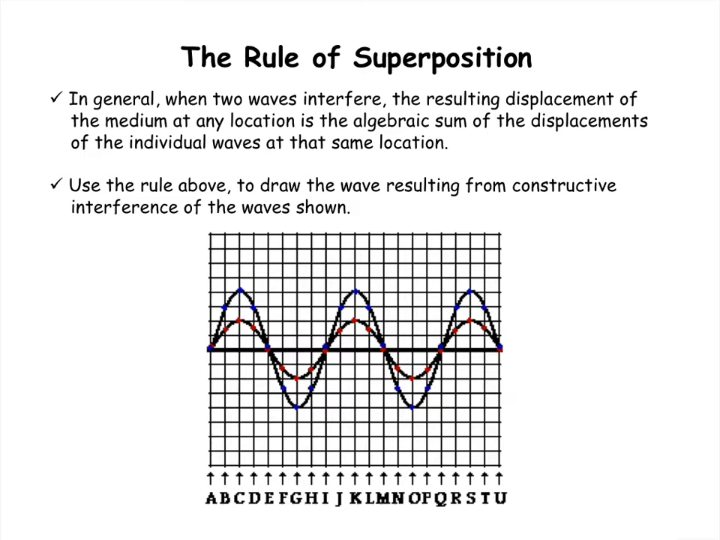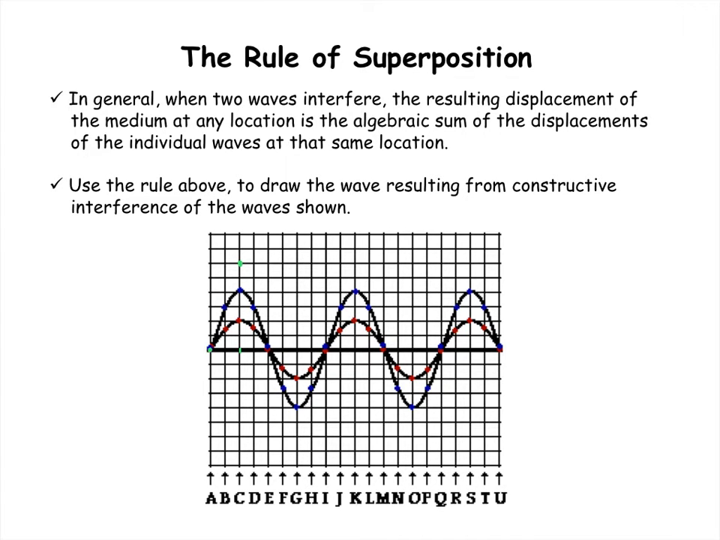The way to solve for the resulting interference pattern is basically doing math. At any location, you're adding the displacements of the red and the blue wave. I'm going to work exclusively with crests and troughs, and I'm going to make the resulting waveform in green. At location C, you'll see that the red has an amplitude of 2 and the blue has an amplitude of 4. So 2 plus 4 is 6.